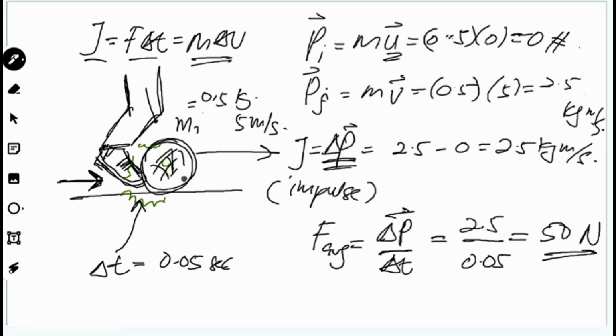For the ball to move at 5 meter per second, that is the method. So the force from the leg by the kicking here is 50 Newtons. Alright, so example 3, we go for example 3, momentum in two-dimensional.